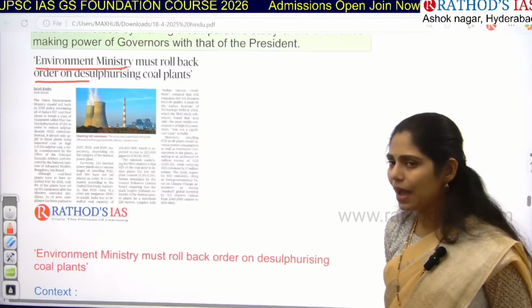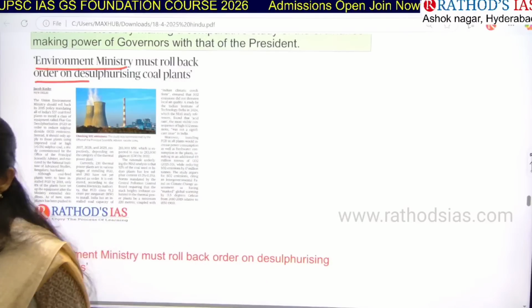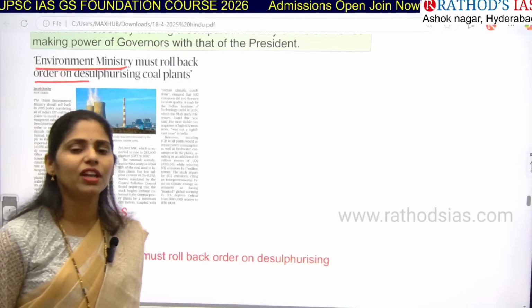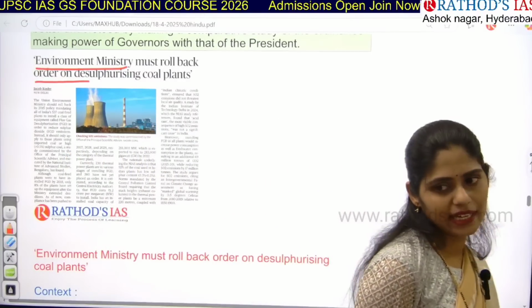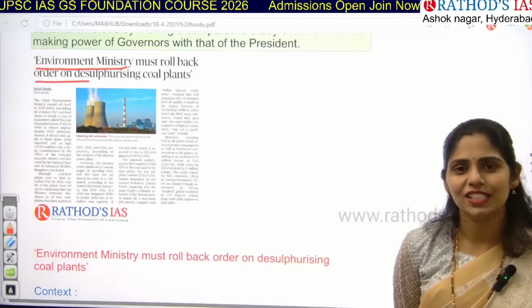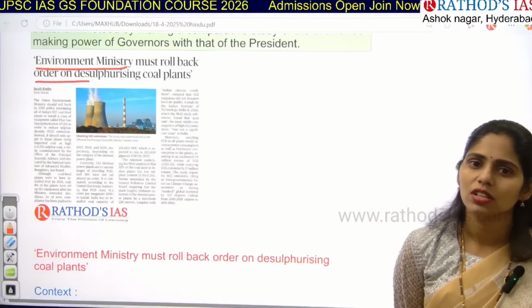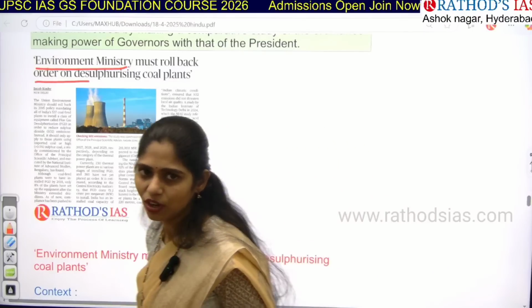We have coal plants, where we take coal and heat it at a very high temperature to produce electricity. Whenever you are burning coal, it will release what? Emissions. Are they good for our environment? No, they are not good, right?